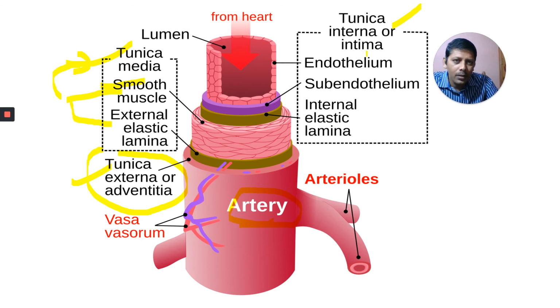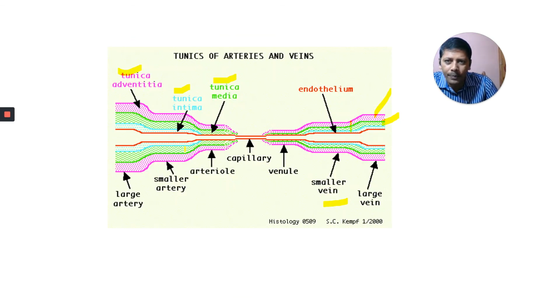Come to the tunica interna or intima: it consists of the innermost layer, endothelium and subendothelium, and then the internal elastic lamina. These are all the layers, and you can arrange them from outside to inside or inside to outside.